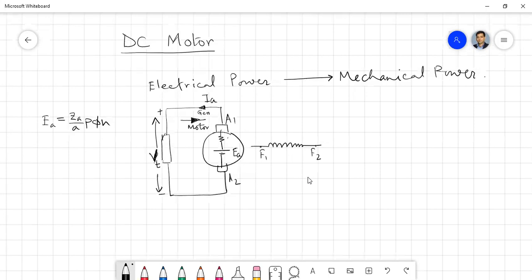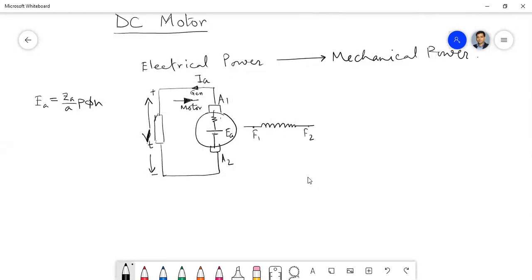I think you have understood this. So if that is the case, and we supply this IA current to the machine, and the terminal voltage is Vt, how much electrical power are we actually providing for the motor?